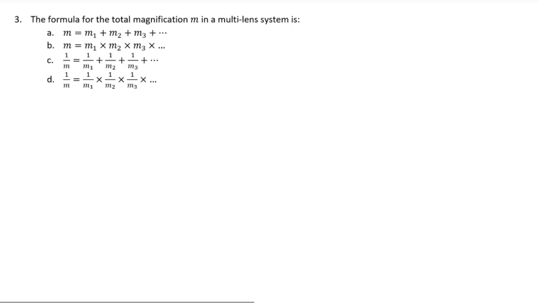Well, remember, for a multiple lens system, there are three different equations you need to know. The equivalent focal length f is determined by 1 over f is equal to 1 over f1 plus 1 over f2 and so on. Since lens power is defined as 1 over f, the equivalent power is simply equal to the power of lens 1 plus the power of lens 2 and so on. And finally, the equivalent magnification of the system M is equal to the product of each individual magnification. In other words, M is equal to M sub 1 multiplied by M sub 2 and so on. Thus, the correct answer to this question is option B.